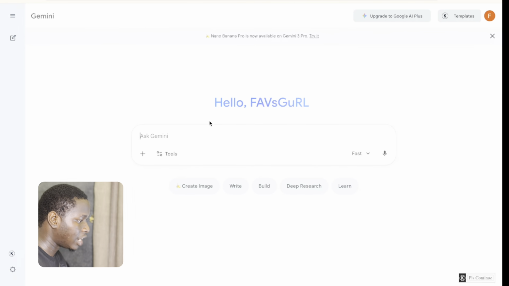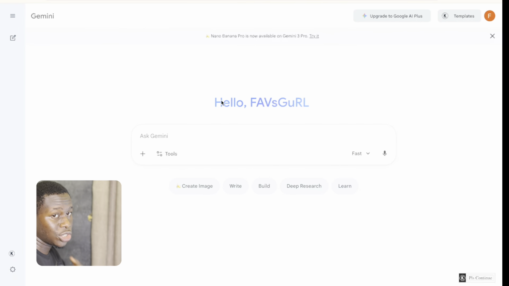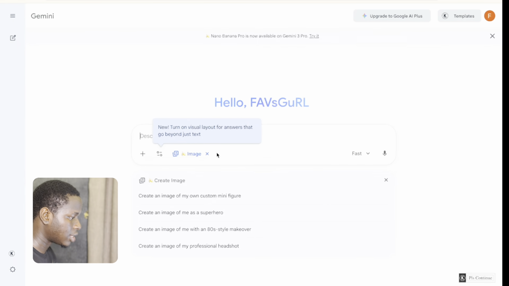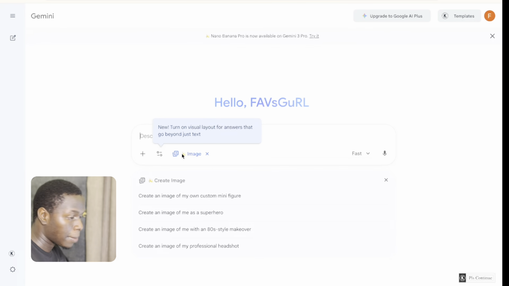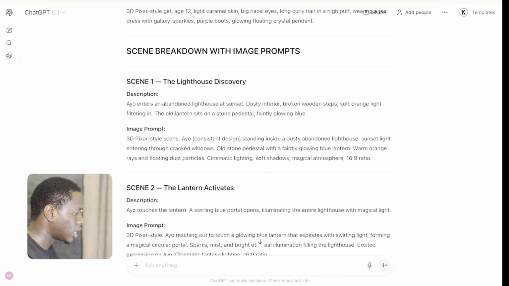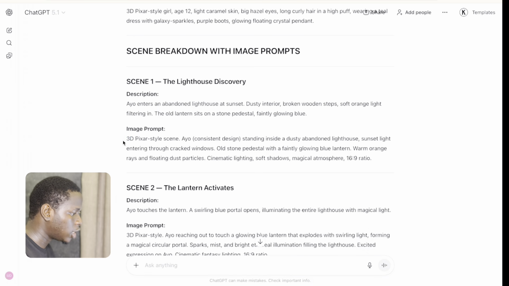All you have to do right now, if you want to create a consistent image using Google Gemini, is click on this create image right here, and you can see that it's showing the banana logo. That means it's creating the images via Google Nano Banana. Then come over to ChatGPT, then copy your image prompt.